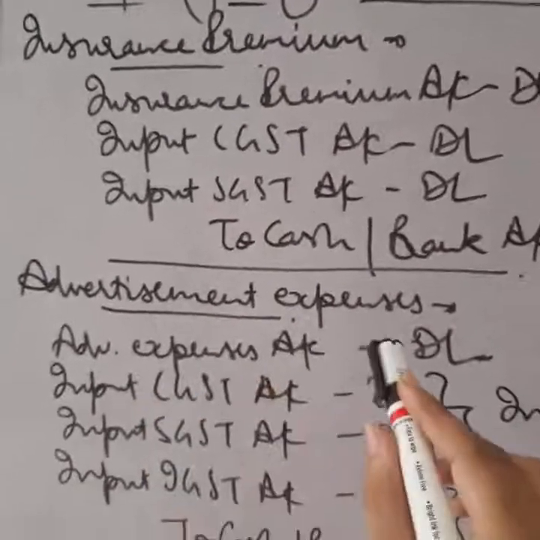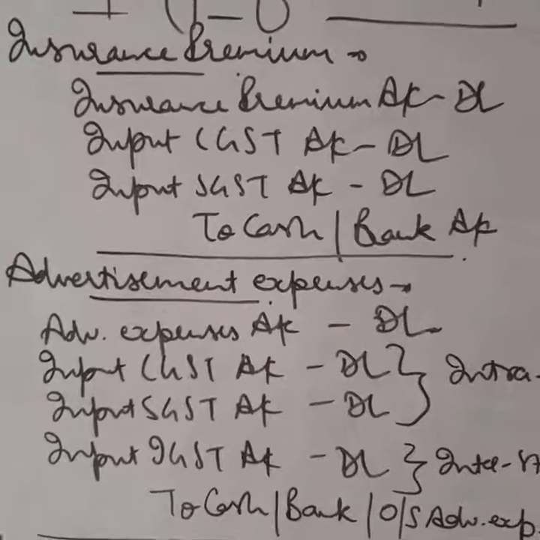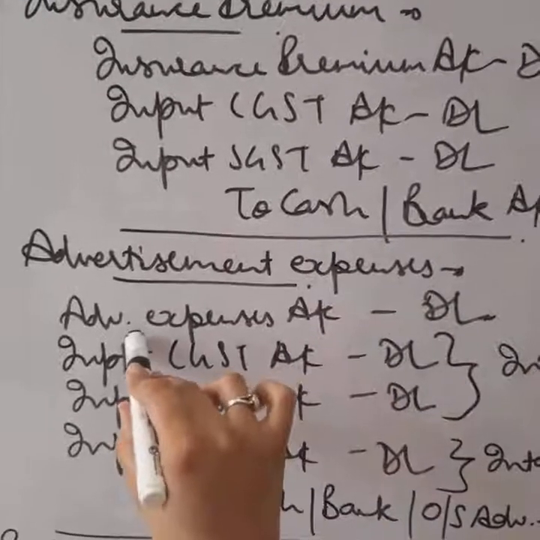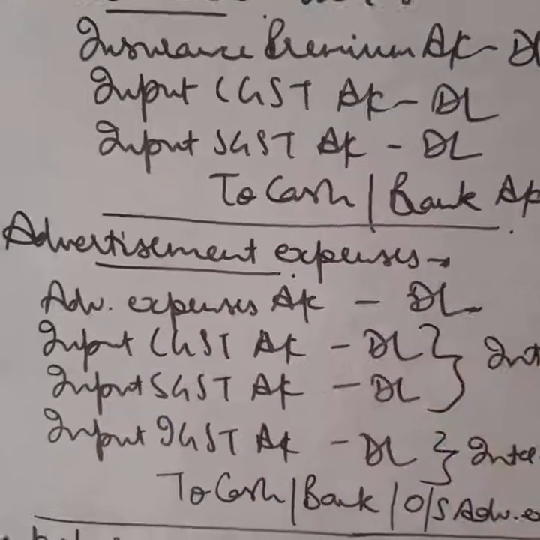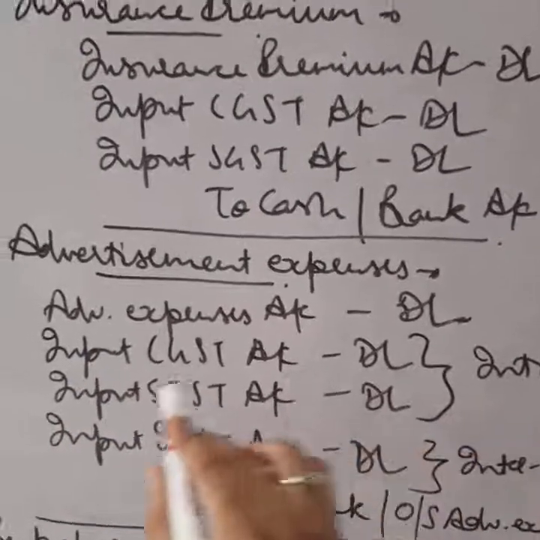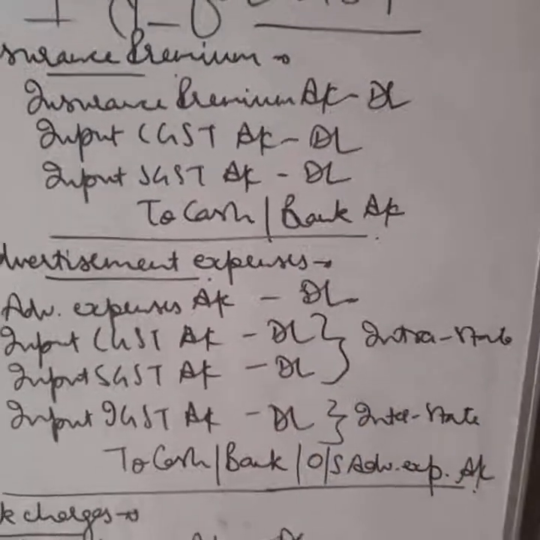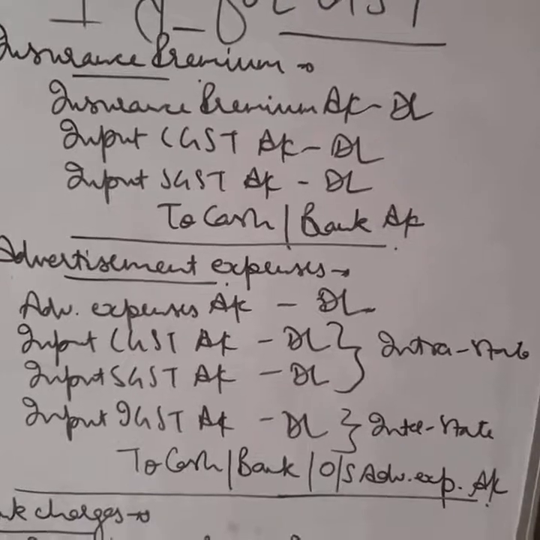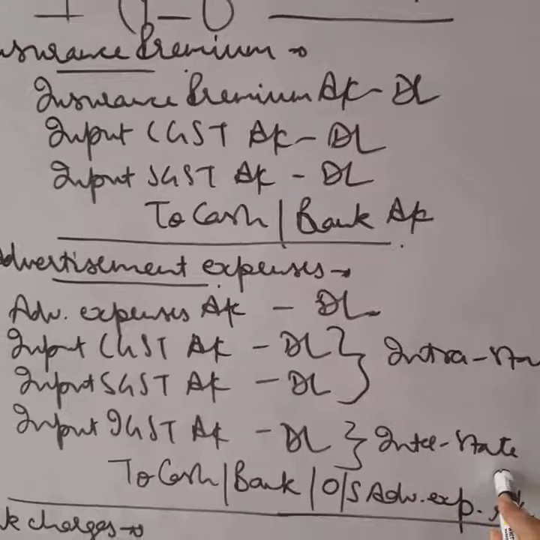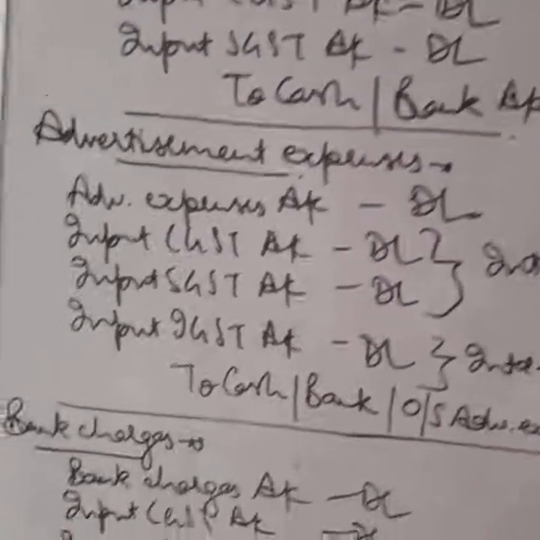Then is advertisement expense. I am taking up the category of all the expenses in this topic. Advertisement expenses are also an expense. It will be debited as we debit all expenses and losses. Then input CGST account debit, input SGST account debit. These two will appear in case of intrastate transaction. Then input IGST will appear instead of CGST and SGST if it is an interstate transaction, to cash, to bank or outstanding advertisement expenses account.